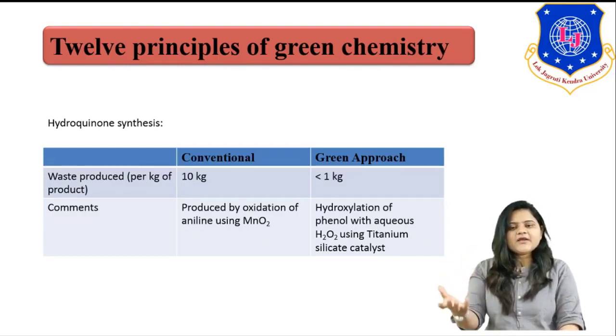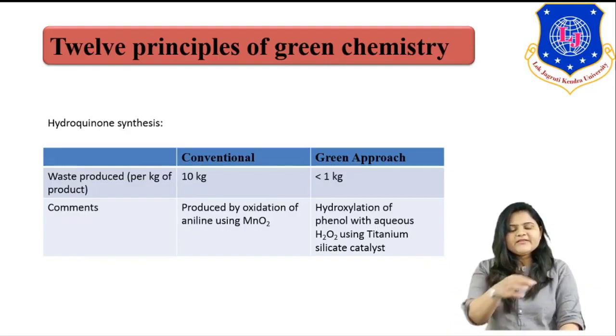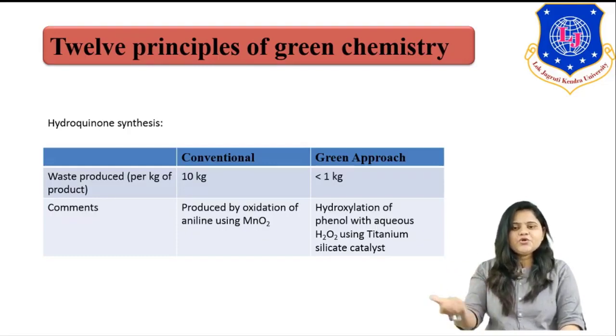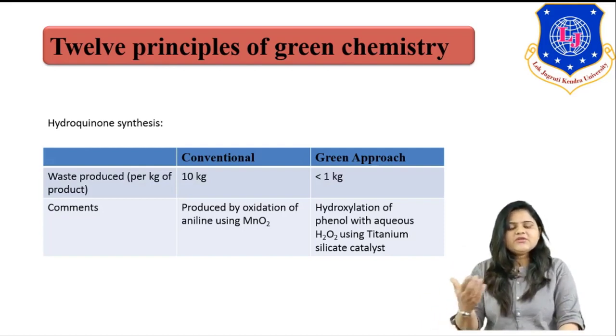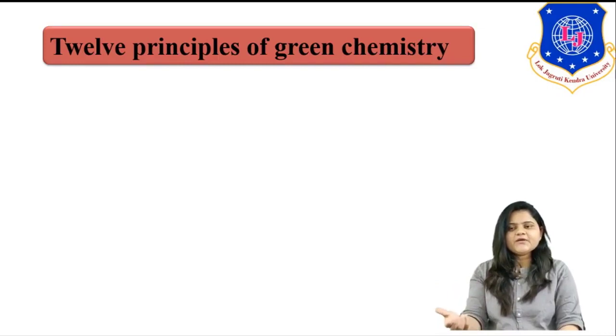Here we are using a catalyst. Earlier, in the conventional process, it was done in the presence of MnO2. But in this greener approach, the hydroxylation happens in aqueous H2O2 using titanium silicate as a catalyst. So this will reduce the waste formation.